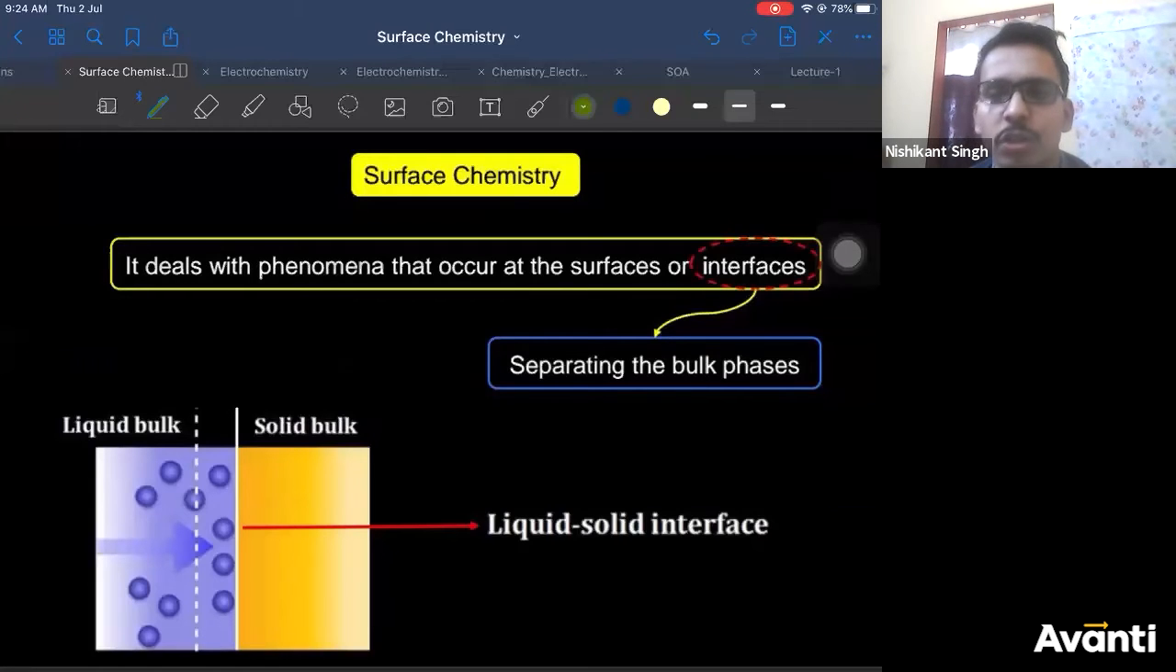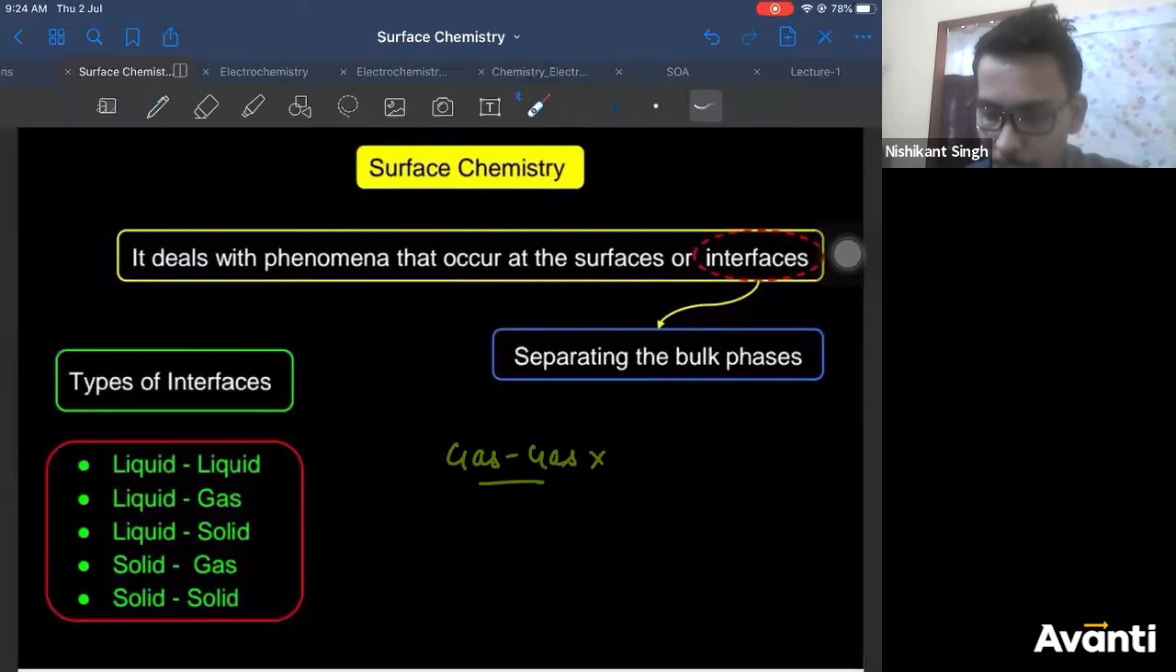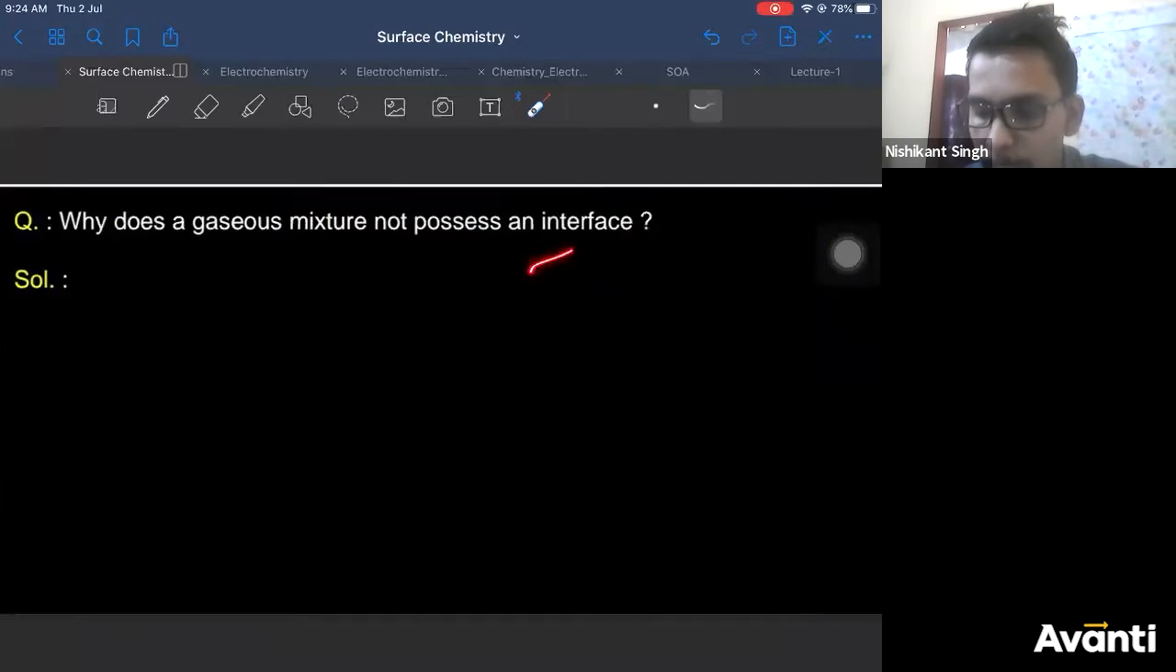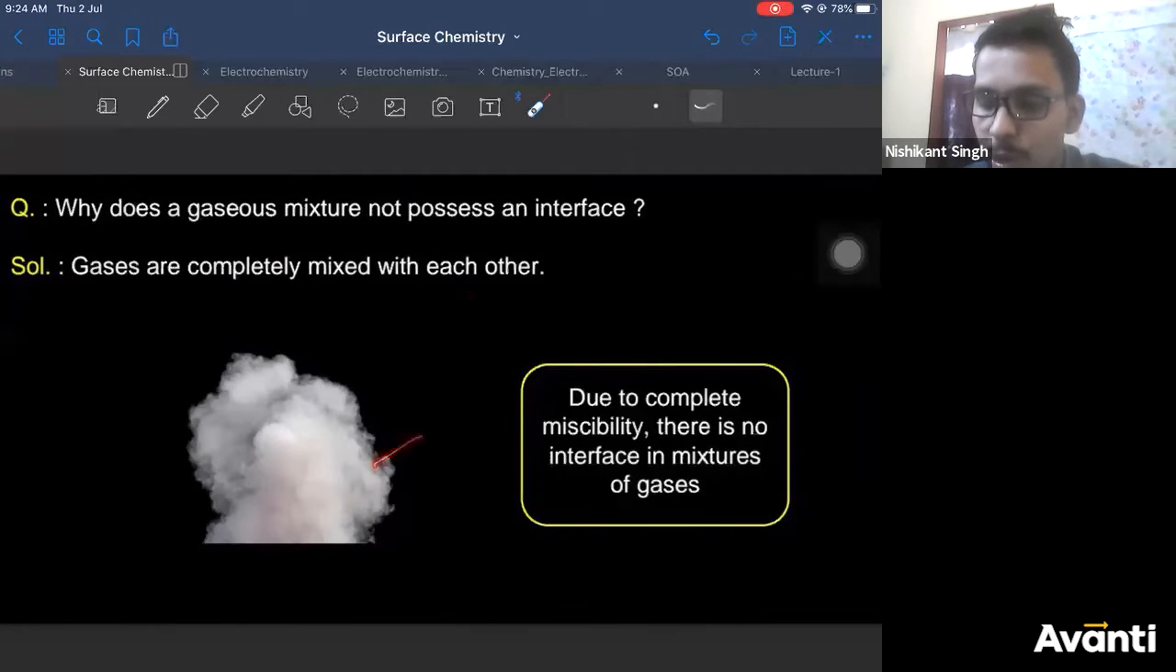I just said the definition of surface chemistry, which deals with the study of phenomena occurring at the surface or interface. I had given the example of a liquid-solid interface here, right? Then I told you how many types of interfaces are possible. Then I said gas-gas interface is not possible. That was our question: why is gas-gas interface not possible? Because they completely mix with each other, right?